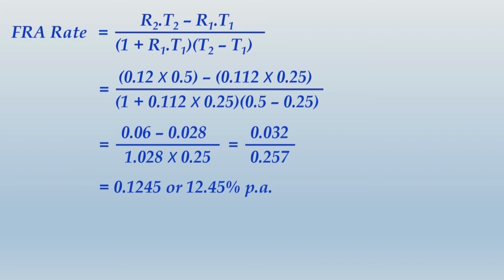Alright friends, you would have finished writing this formula and the calculations. Now do one thing. After this, we would write up the logic behind this calculation and we would logically determine this 12.45%, in the same way as we did earlier. Same way, consider a sum of rupees 1 lakh that we would want to borrow today for a period of 3 months only. So now pick your calculator.